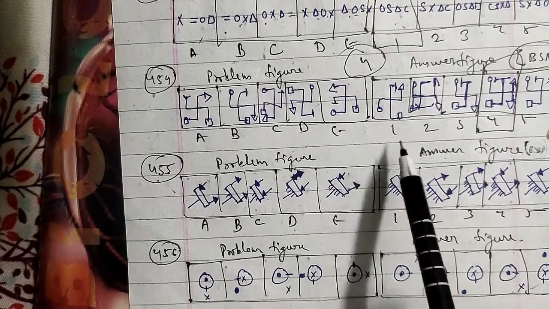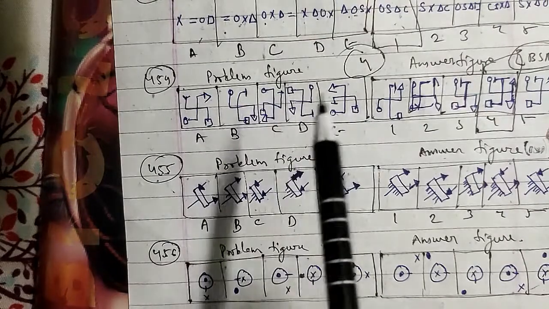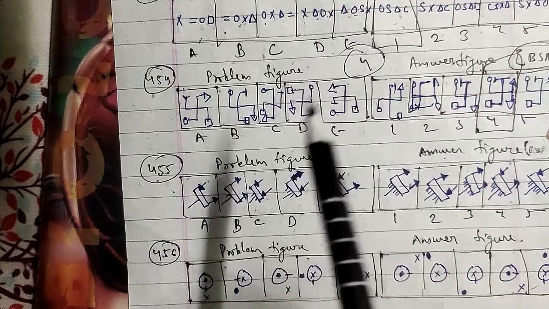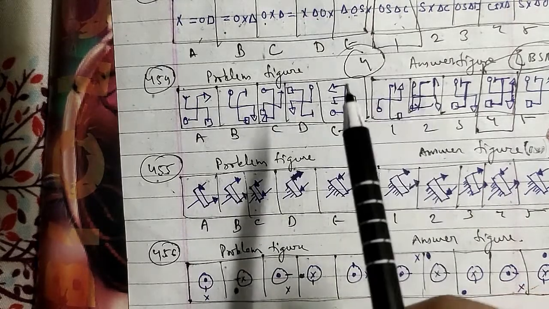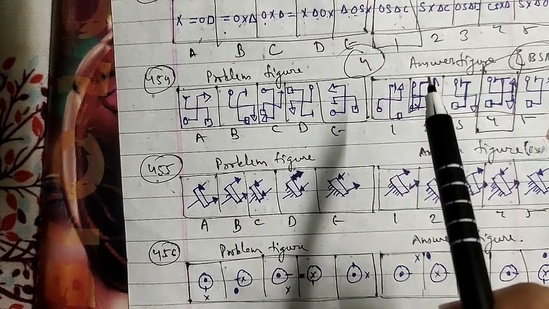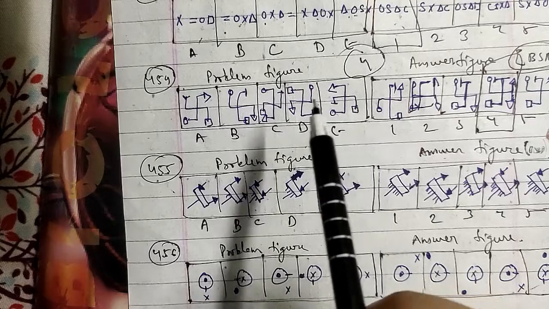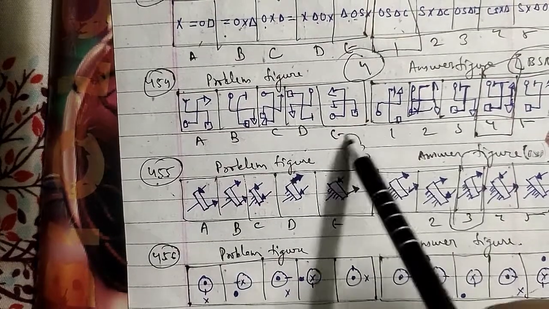In each of these questions here, in one step the upper arrow is reversed, and in the next step both the arrows are reversed, and the two steps are repeated alternatively. The lines are added in the lower portions of the figure and on either side of the longer line alternatively as well. So here in these figures, after the E figure, we will have the third figure as the right answer for this question here.